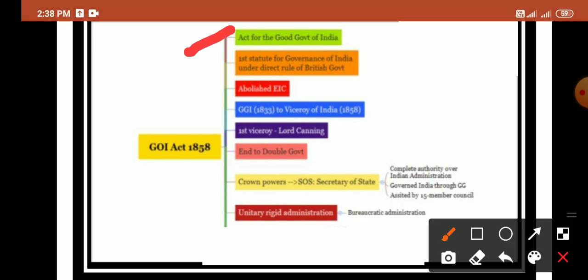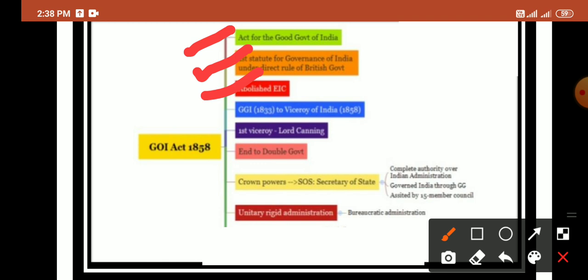It was the first statute for the government of India under the direct rule of the British government, and this act abolished the East India Company rule in India. There were various key provisions of this act. The post of Governor General of India, which was established by the act of 1833, was changed in designation to the Viceroy of India from 1858, and the first Viceroy was Lord Canning.